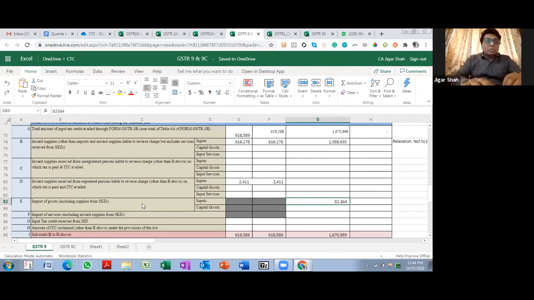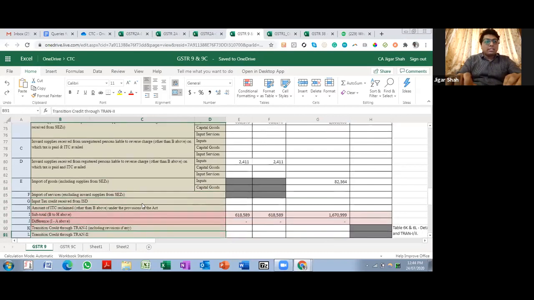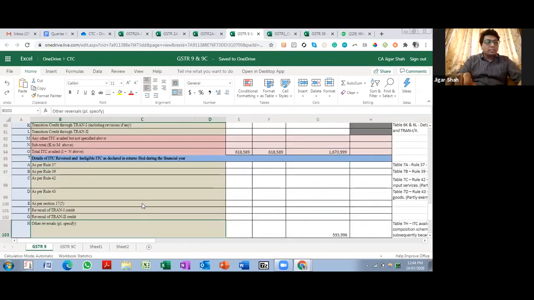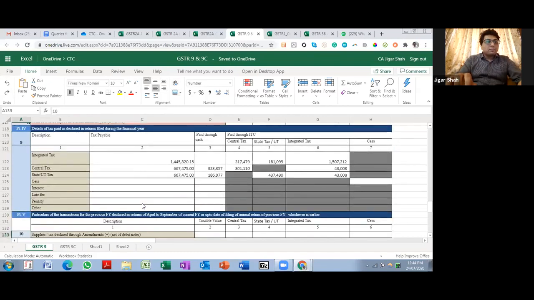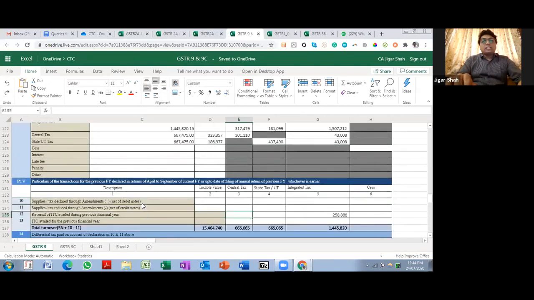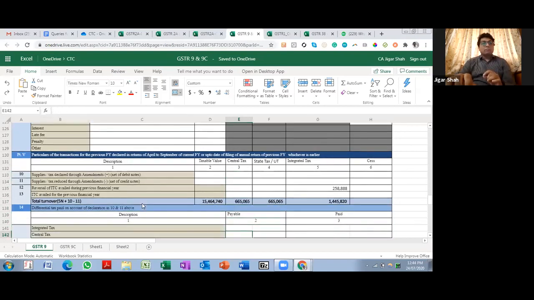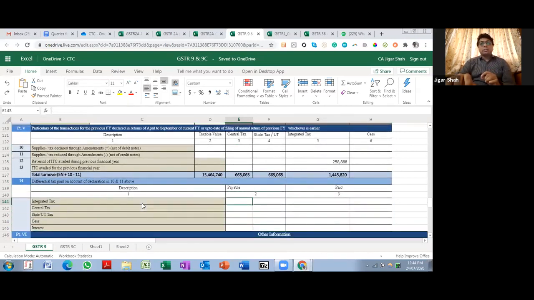You can take a view that you disclose that figure over here. So whatever figure is coming over here, okay. If you are taking a view that I will be disclosing in table 10 the payment that I have done in the next financial year through DRC 03, then you can show the tax payable and paid over here.